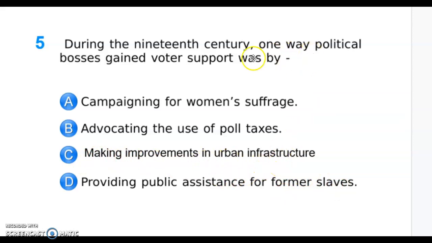So remember the political bosses, as immigrants came in, we had an influx of immigrants. They basically said that they would provide infrastructure or social services if they were to receive the immigrants' vote. So the correct answer is C. A is incorrect because political bosses were not trying to promote women's suffrage, which was the right to vote. B is incorrect, advocating the use of poll taxes. Poll taxes do not come about until the Progressive era, so they were not advocating for poll taxes. And D, providing public assistance for former slaves. Yes, they did provide public assistance, but it wasn't for former slaves. So former slaves makes this answer choice incorrect.